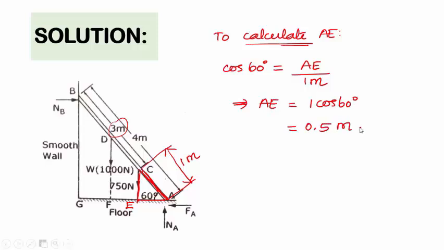Now we can substitute these distance values in the third equilibrium condition.